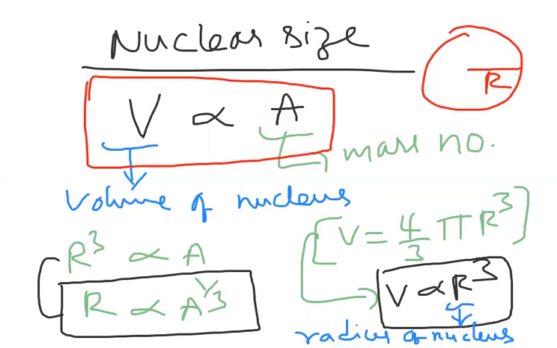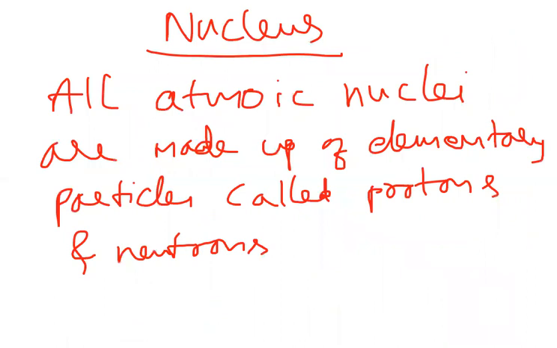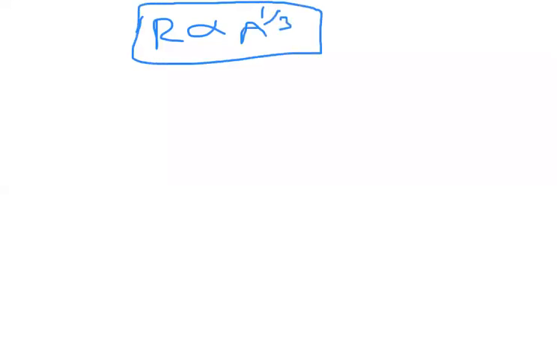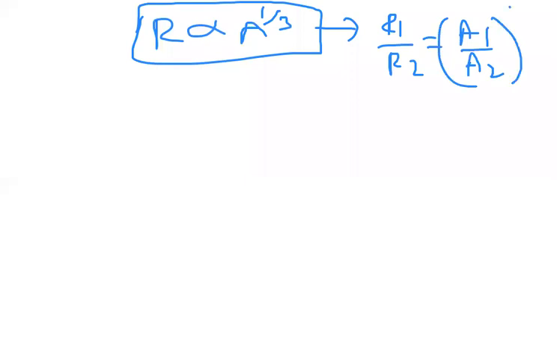Nuclear size means, what I am discussing here, that volume is directly proportional to mass number. From that I got the information that R is proportional to A power 1 by 3. So clearly I can write R1 by R2 is equal to (A1 by A2) whole power 1 by 3. Now I want to remove this proportionality symbol, so I can write R is equal to R naught into A power 1 by 3.